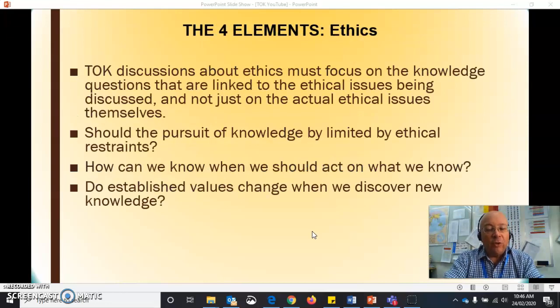Ethics, which is to do with doing the right thing. Discussions here can be particularly interesting. It's a particularly good area to look at. Questions such as, should the pursuit of knowledge be limited by ethical restraints? How can we know when we should act on what we know?